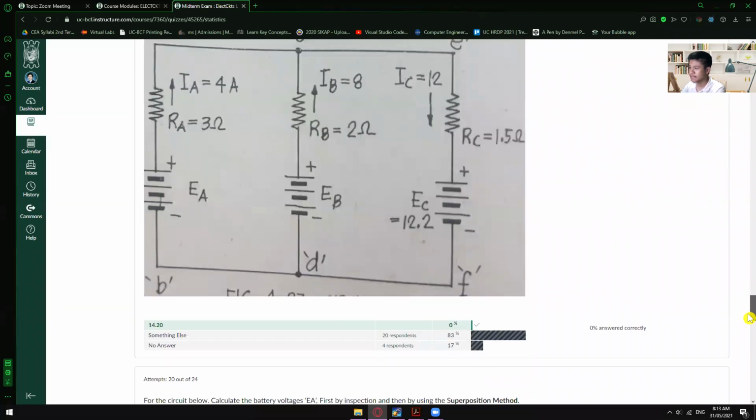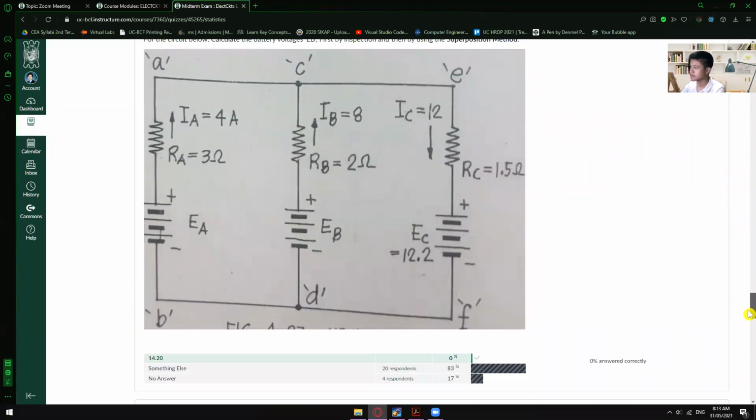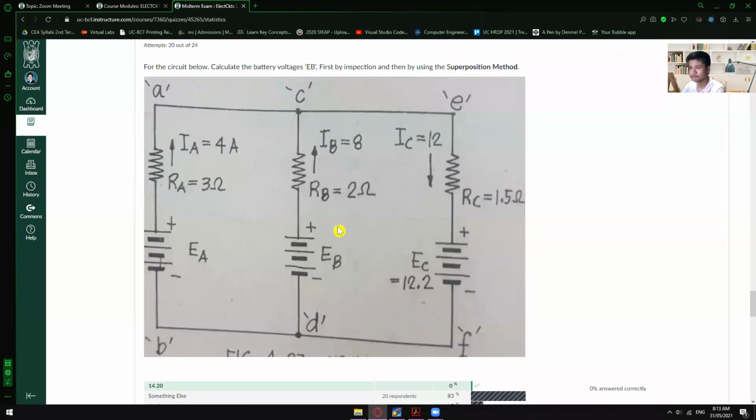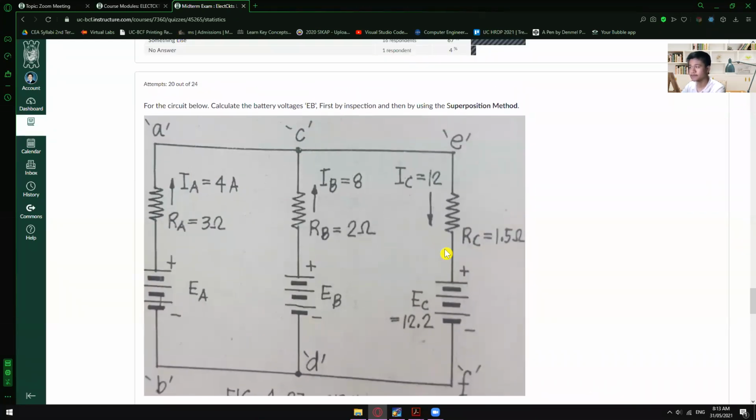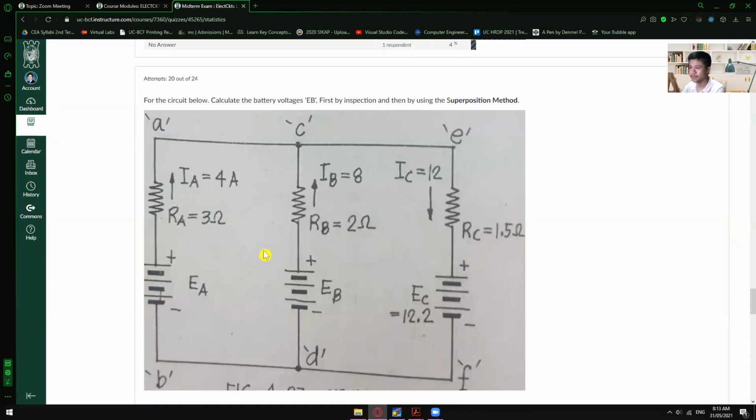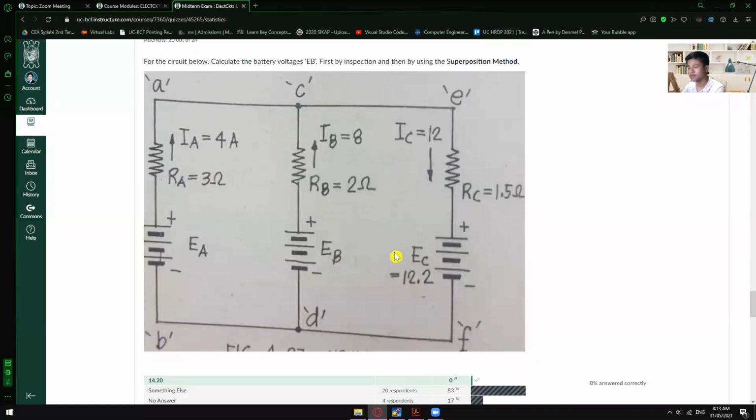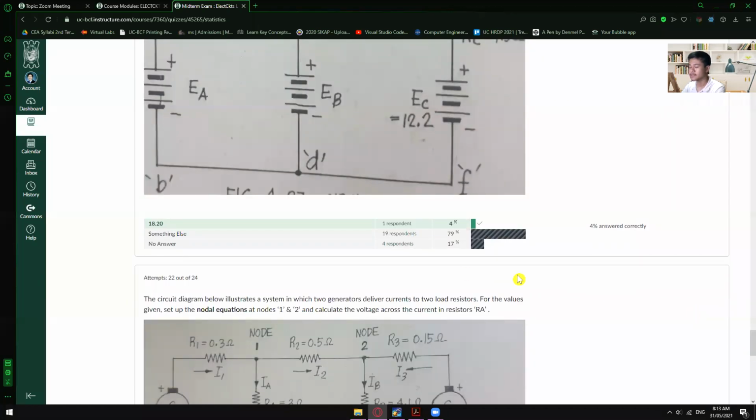So what I would like you to do is, I'll create another activity for this one, the superposition method. Same variables, same unknowns, same values, and same everything.